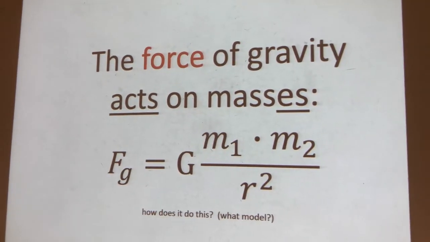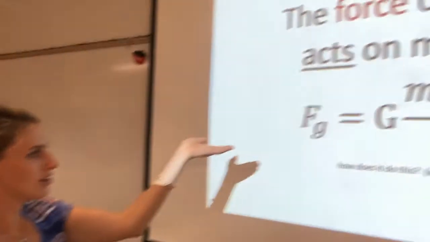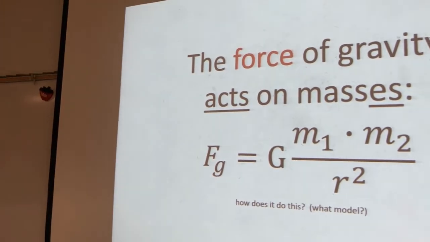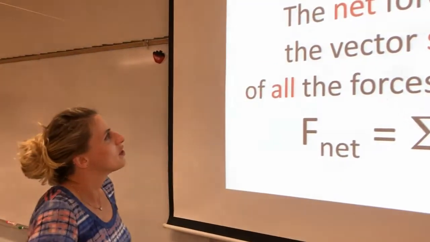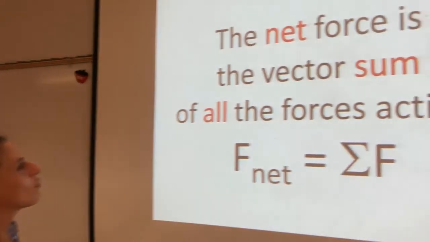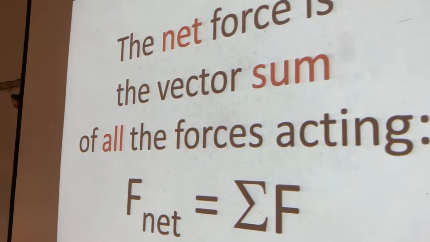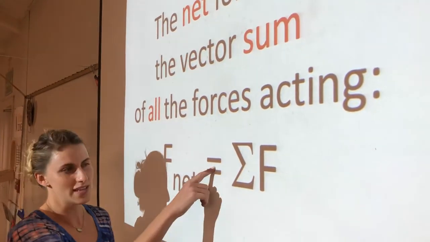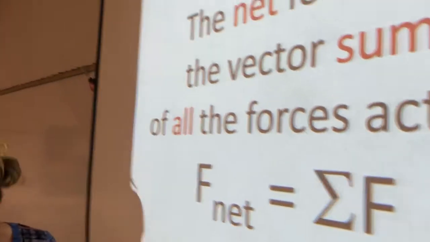The force of gravity acts on masses. And we've seen this before. This should be review for the most part. Okay, this is new, sort of new. The net force is the vector sum of all the forces acting. So force net, and this is the same thing as writing force net. This just means sum.